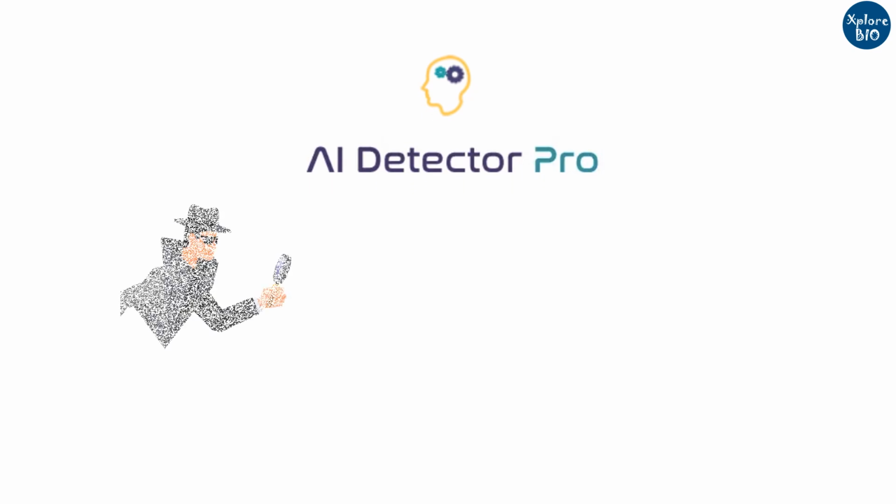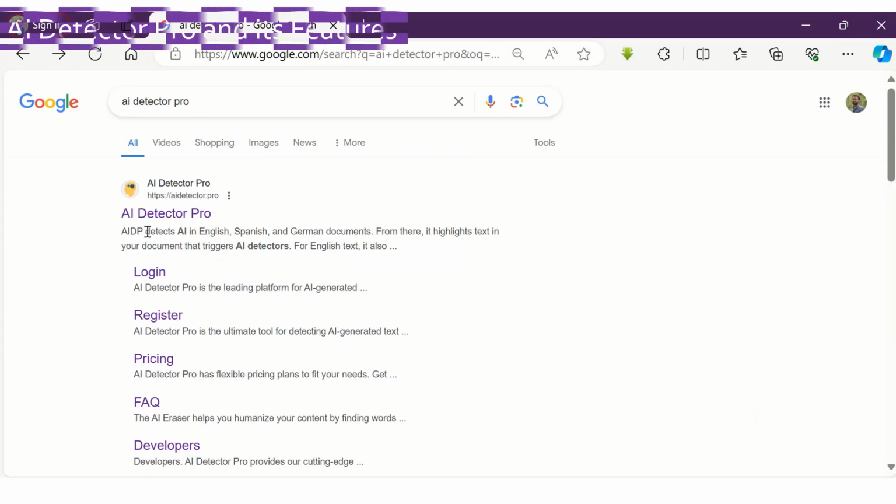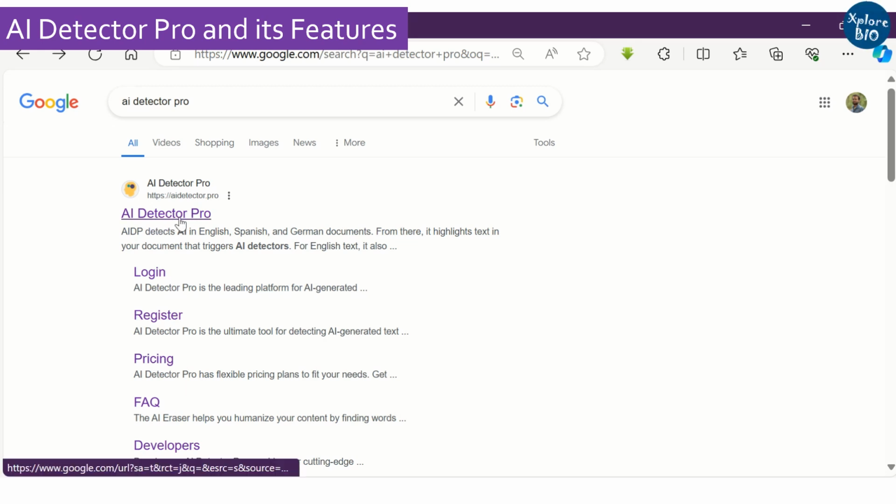So today I will share with you a very useful AI tool, AI Detector Pro, that will help you not only detect AI generated content but also humanize it very easily. This way you can quickly generate content using your preferred AI tool like ChatGPT and easily humanize it without altering its meaning. Now let me quickly introduce you to AI Detector Pro and its features.